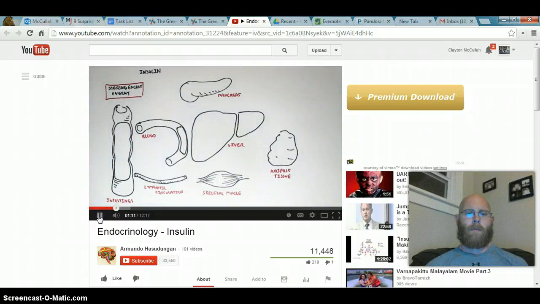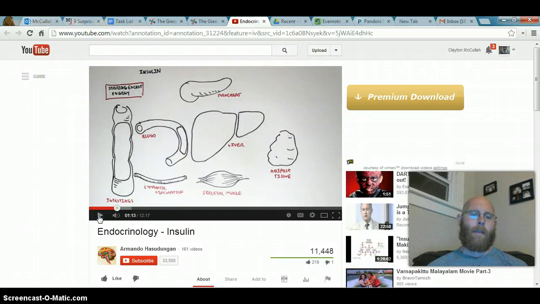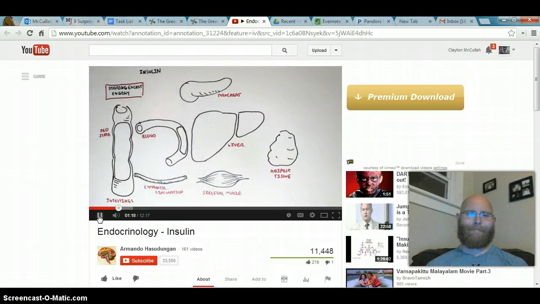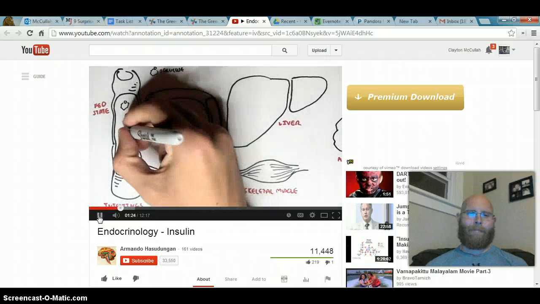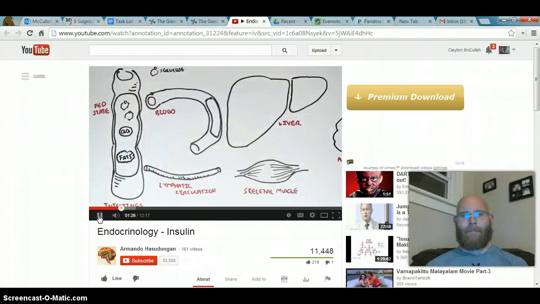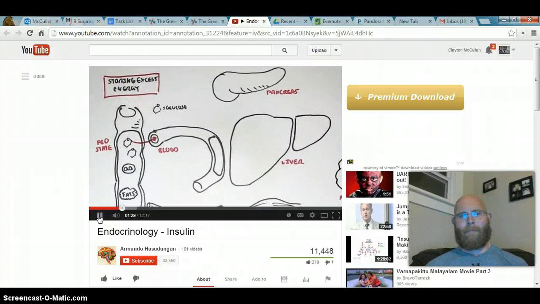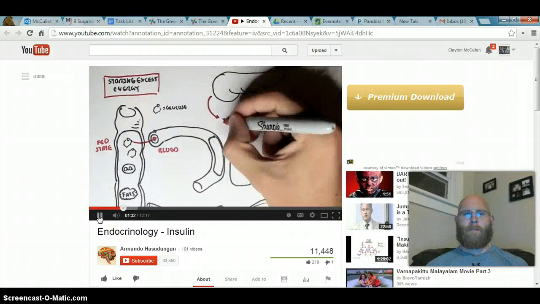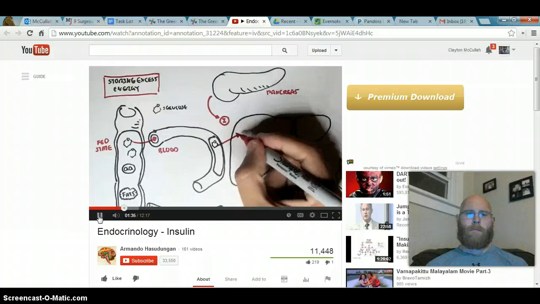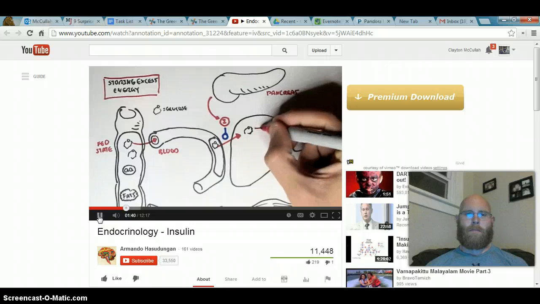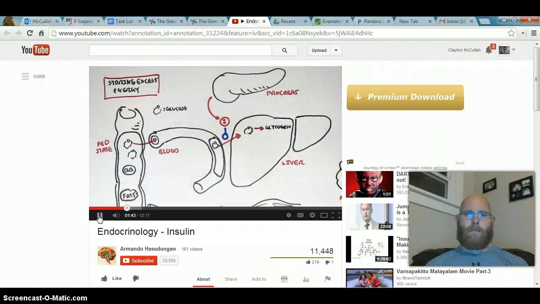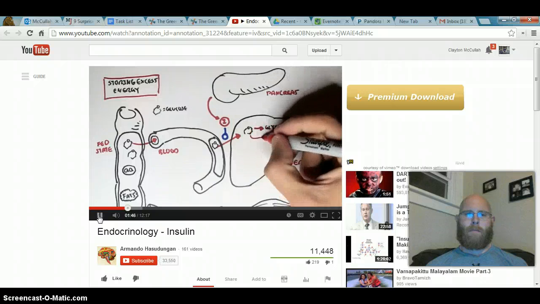Now, insulin has a major effect during the fed state. So fed state just means right after you ate. So basically just after we eat, because after we eat, we would have many macromolecules running through our intestines, such as glucose here, amino acids, and then we also have fats. Now let's concentrate on glucose first. What happens here? Well, glucose will be absorbed by the blood, and the pancreas will then secrete insulin, and insulin will promote the uptake of glucose from the blood into the liver. Insulin will also promote the conversion of glucose to glycogen, the storage unit of glucose.